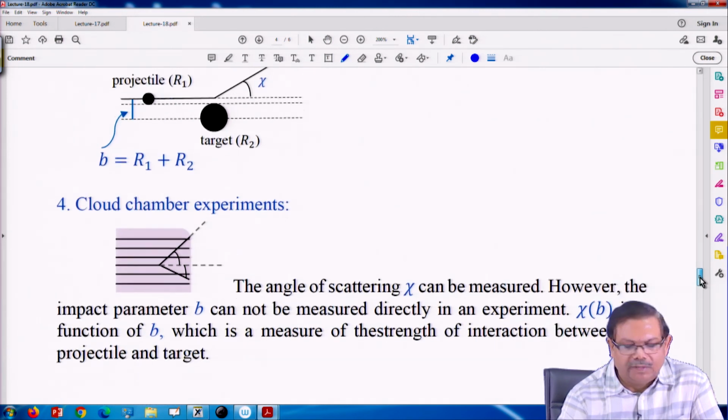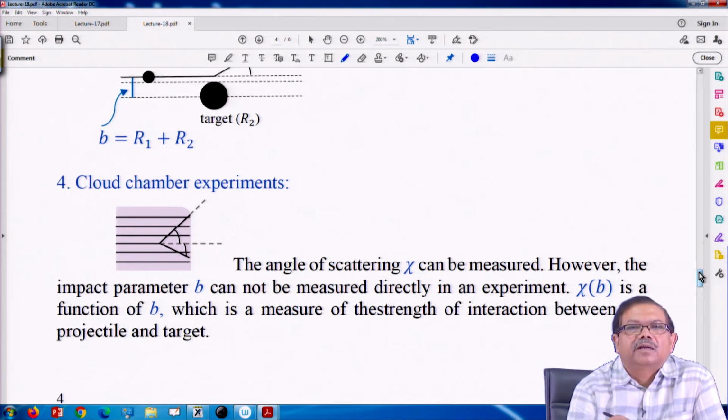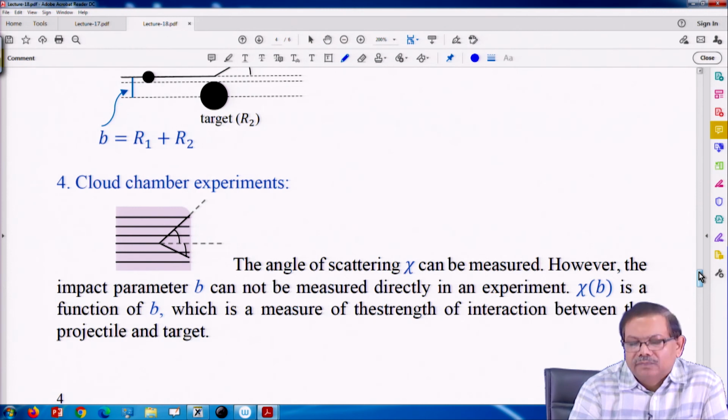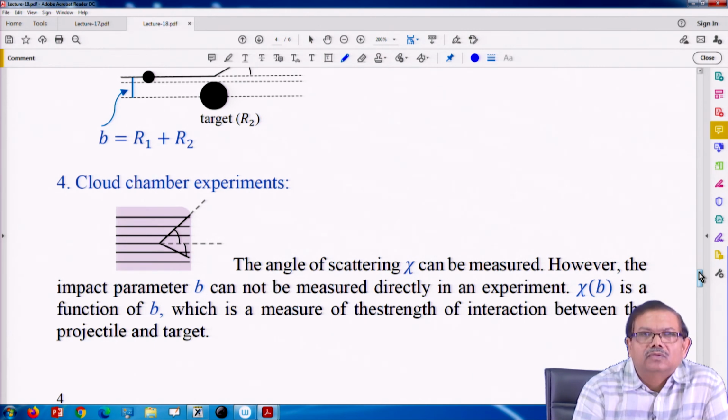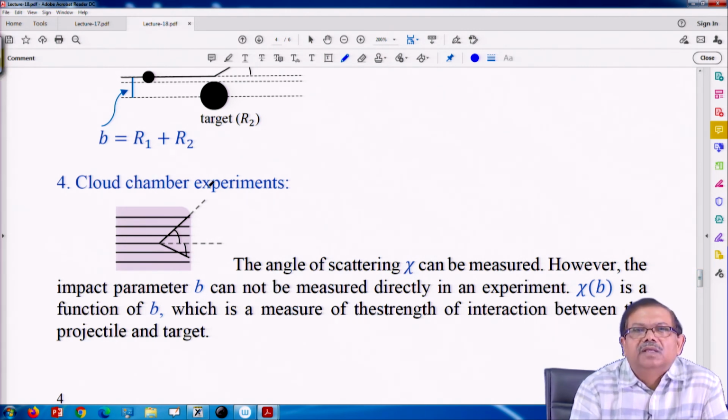Another experiment is the Rutherford experiment, etc. A lot of helium nuclei were projected or thrown on a thin gold foil.